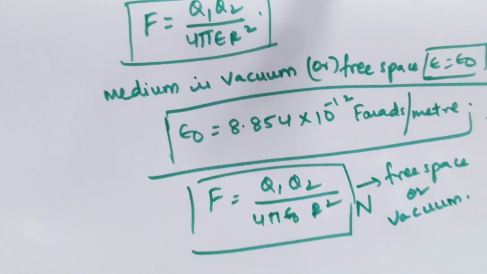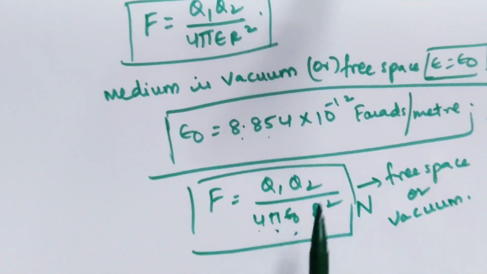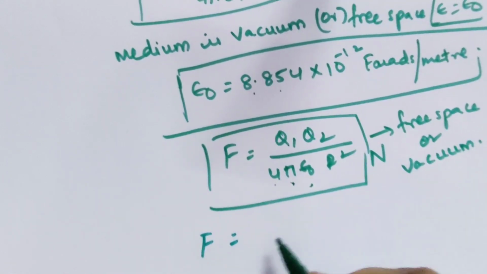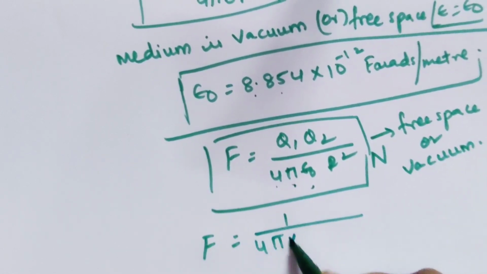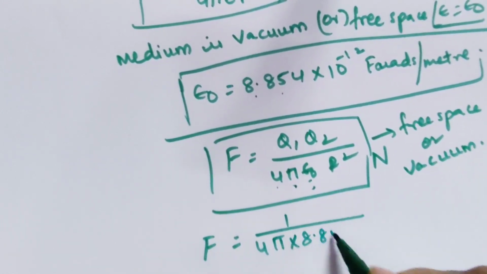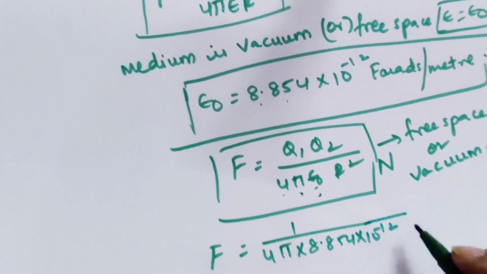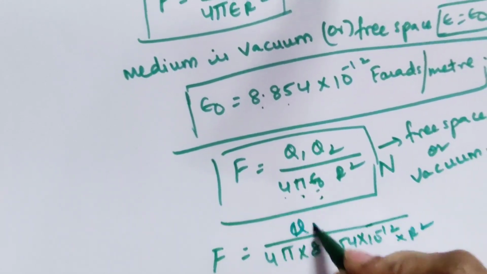If you substitute these values, pi value 3.14 and epsilon naught 8.854, in this equation, you will get the force value. I'm just rewriting again: 4 pi is 3.14 into 8.854 into 10 power minus 12, into r square, and this one is Q1 Q2.